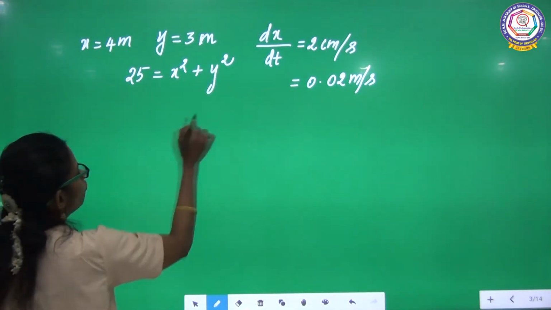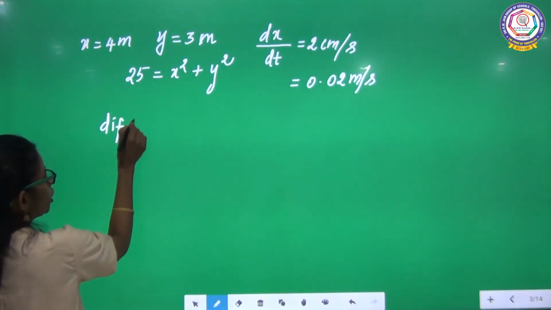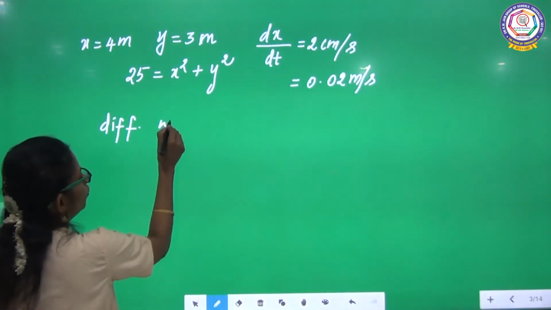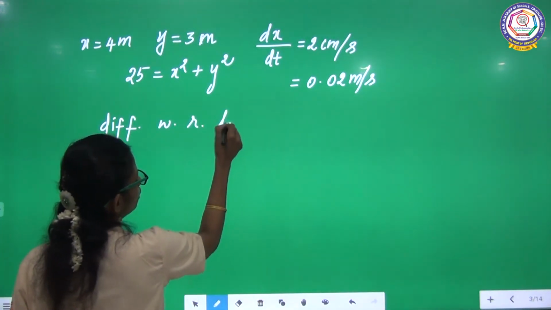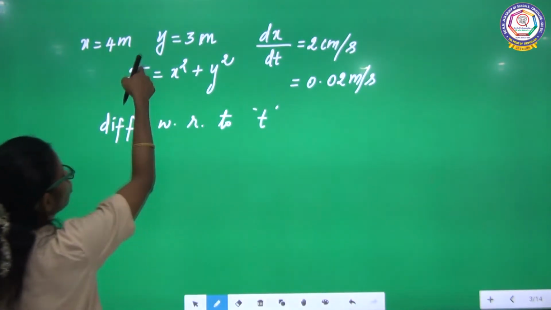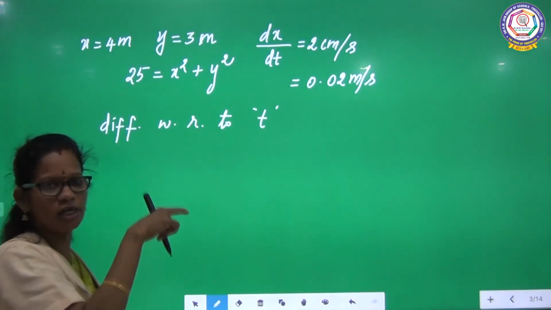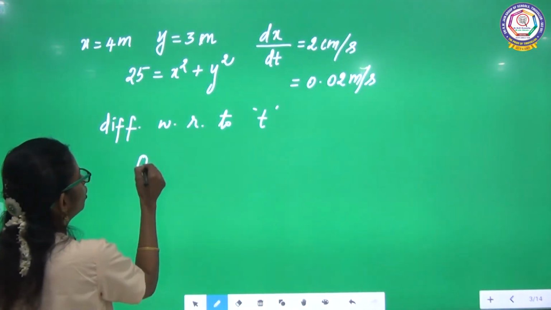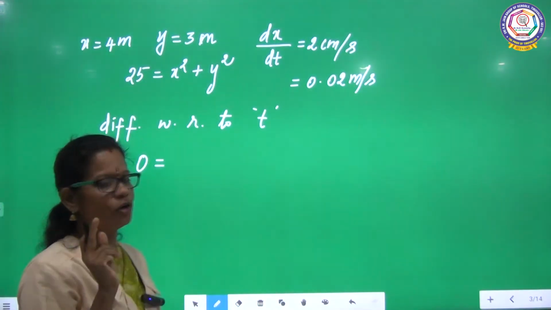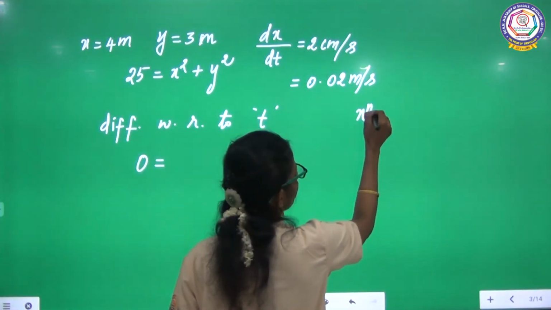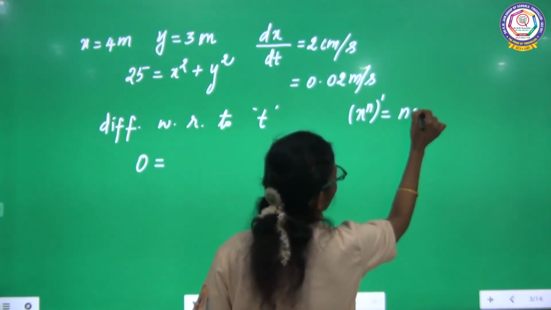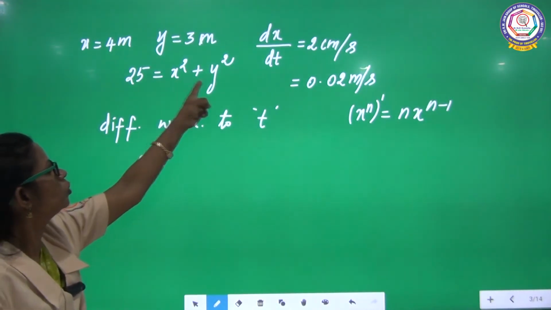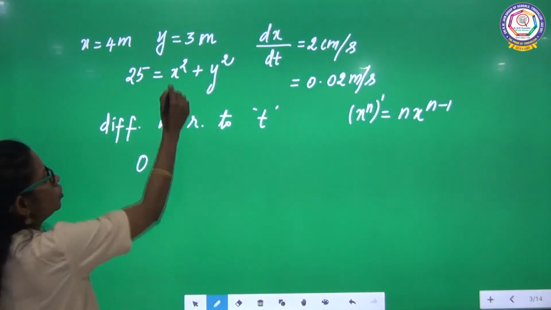Now, you have to differentiate. Differentiate with respect to what? What is your independent variable? Time, right? Differentiate with respect to t. So the left hand side, it is a constant. When you differentiate, you will arrive at the result 0. Here you can apply, very good, what formula? The derivative of x power n equal to n into x power n minus 1. That concept you are going to use in both the cases, right?